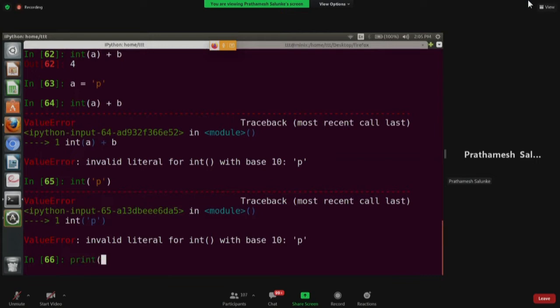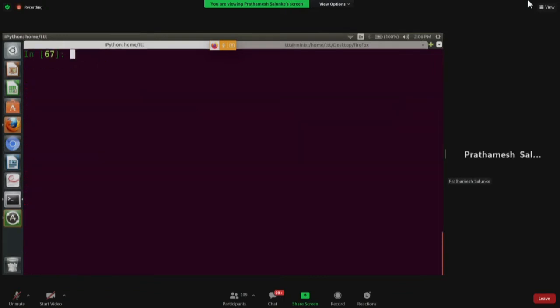You can also try print, this is my name, Prathamesh. So you can try your name and see what you get. Yeah, it's a name error. So what you can do, you can define, tell Python that Prathamesh is something, or your name, whatever you have entered, and you can give some string to it. So I'll give human being. And now Python should be aware of it. So now if you try to print, you should not get any error. Simply print.